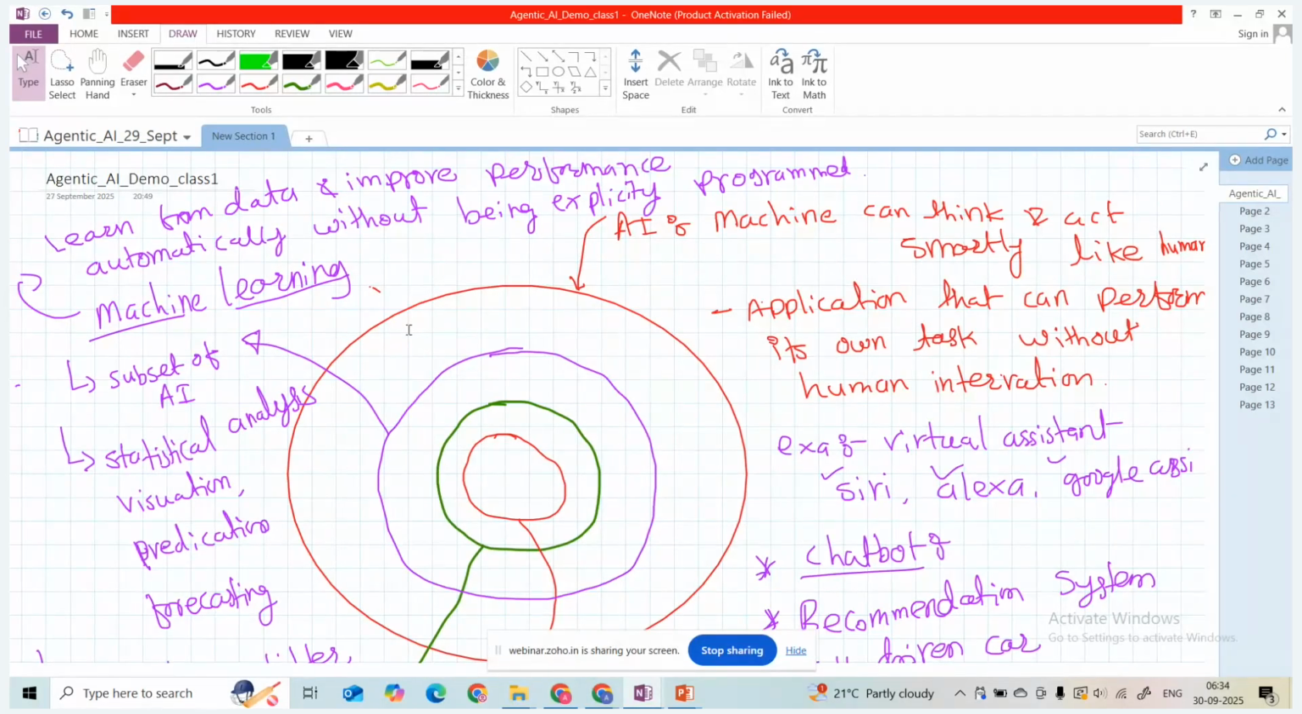Okay, so here we can see. I know some of the learners are new to this second demo session. I will just brief about the last session, so do not worry. What are the topics covered yesterday? I will just revise this and we will proceed further.